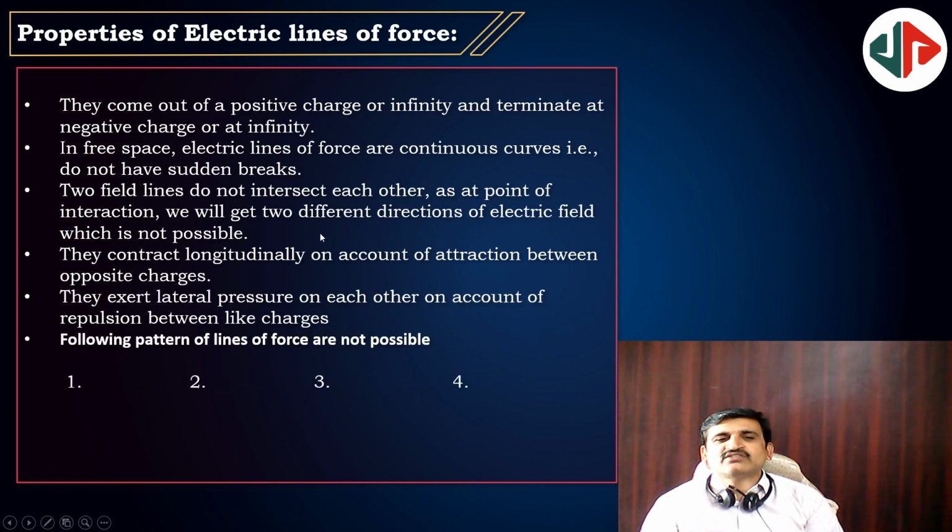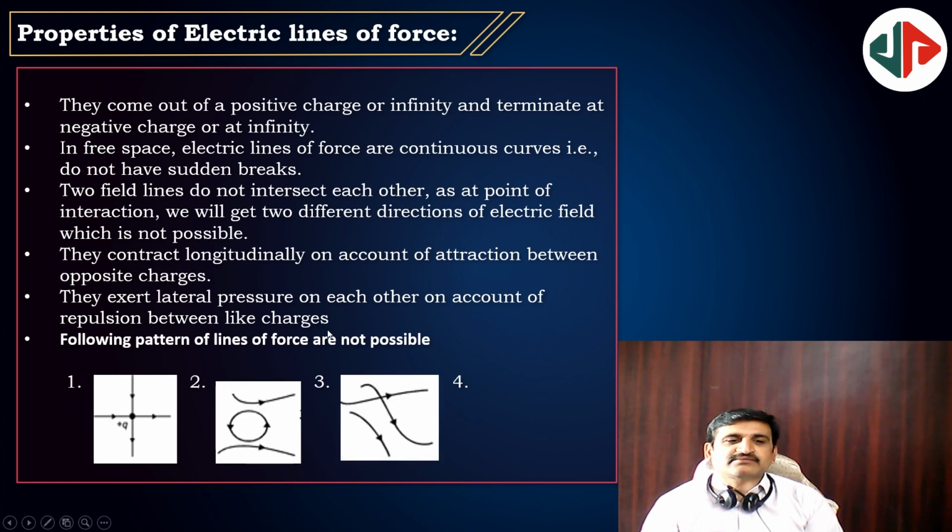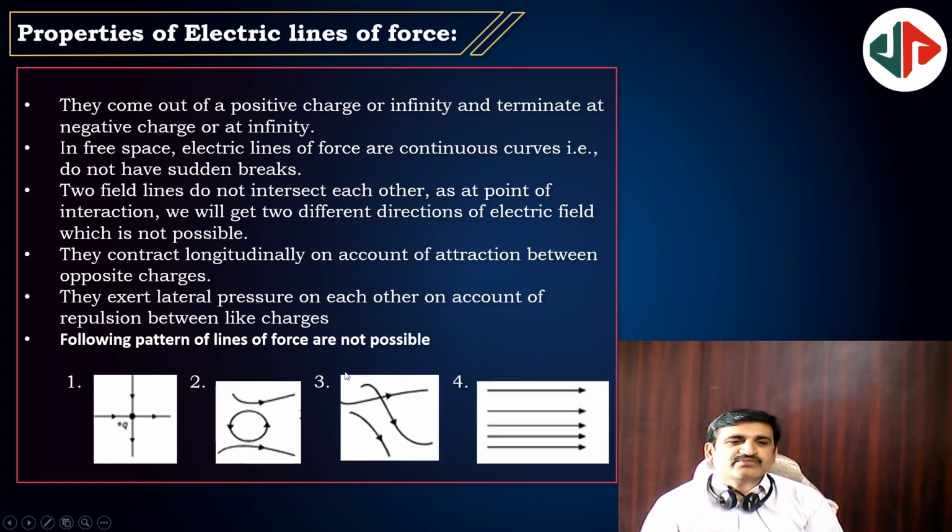And no lines of forces will intersect. That is one of the important properties. Following patterns of lines of force are not possible. These patterns are not possible. Intersection not possible. Looping not possible. And this is also one type of intersection, not possible.